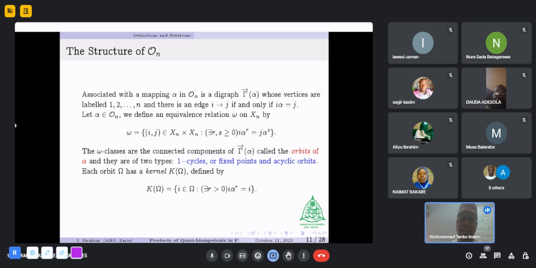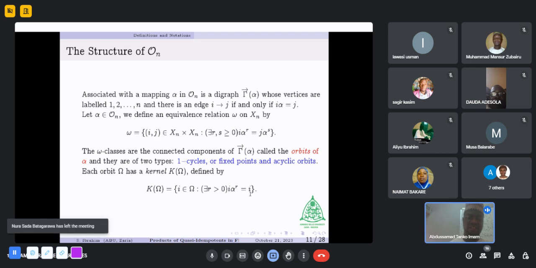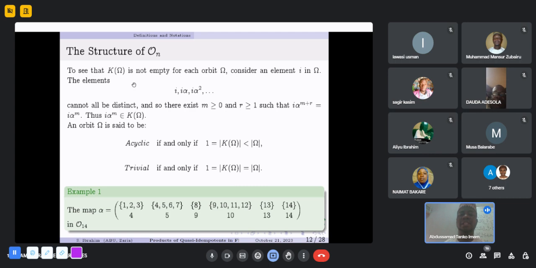Each orbit omega has a kernel, defined as the set of i belonging to omega such that there is a positive integer r so that i alpha to the power r is equal to i. You can see this is a cycle, because i alpha, i alpha squared, up to i alpha to the power r comes back to i. To see that the kernel of the orbit is non-empty, for each orbit omega, consider an element i in the orbit.